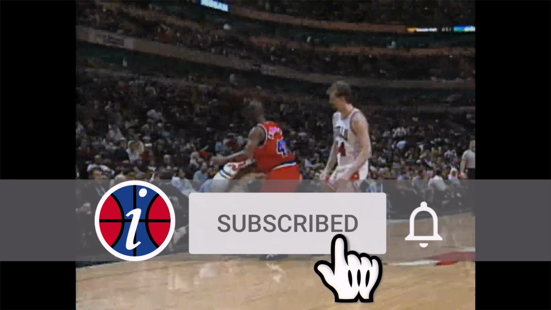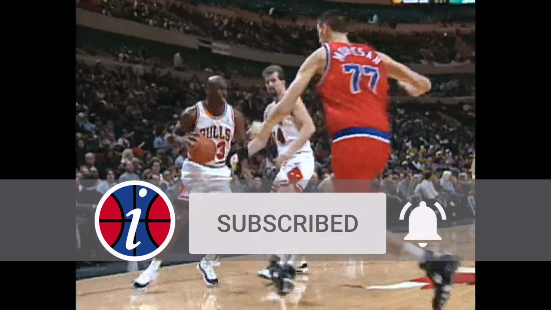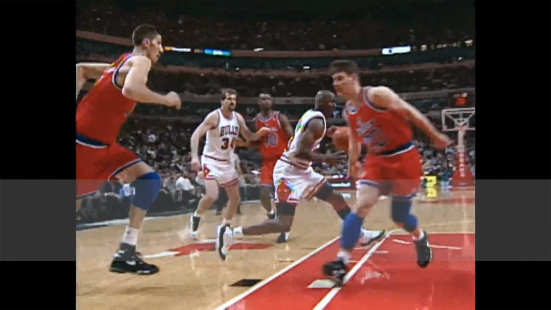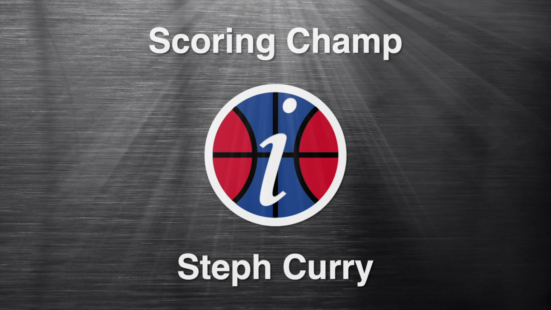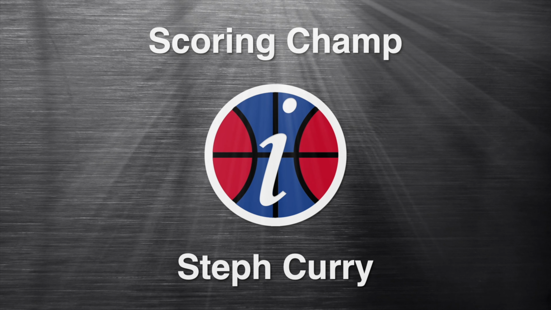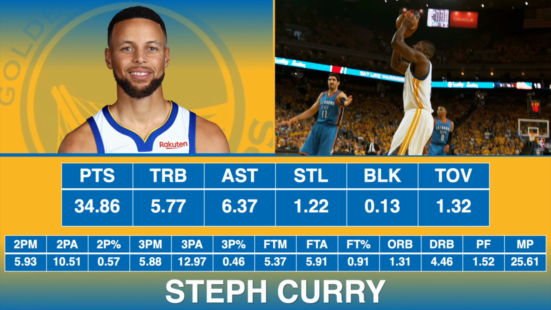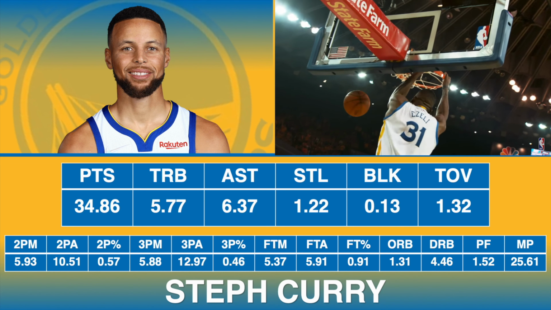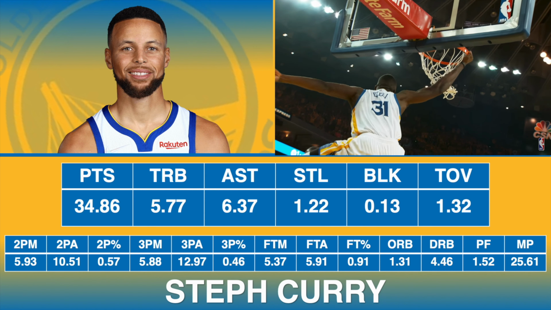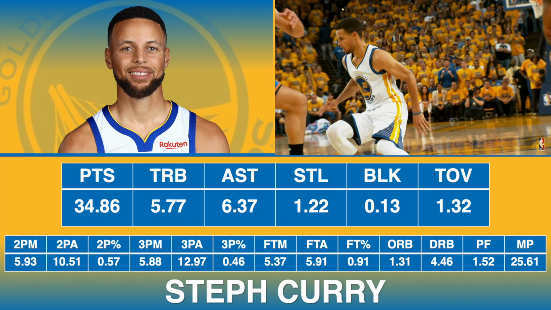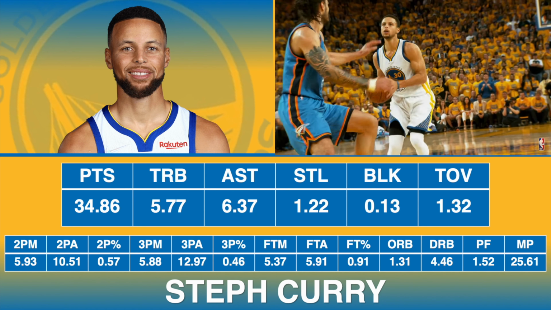The scoring champion, that is, the player who scored the most points on average in the 10,000 game simulation, belongs to Steph Curry. Surprisingly, he averaged more points per game than anyone, including Michael Jordan. He scored 34.86 points per game, would grab 5.77 total rebounds, and dish out 6.37 assists per game. He also averaged 1.22 steals, 0.13 blocks, and 1.3 turnovers.